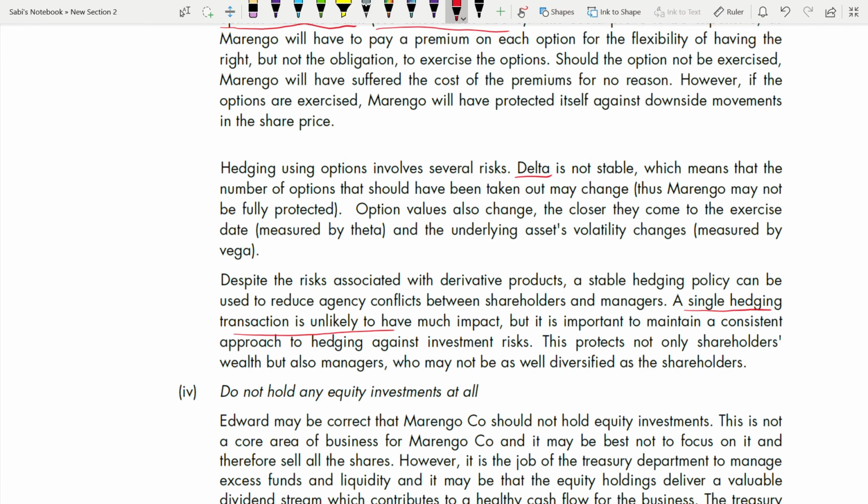So when you're talking about shareholders, try to put this sentence there, because we all know that shareholders are protected because they have a wide diversified portfolio, so their risk is eliminated, right? But the manager does not have a well diversified portfolio, so if hedging is there, managers will be protected.